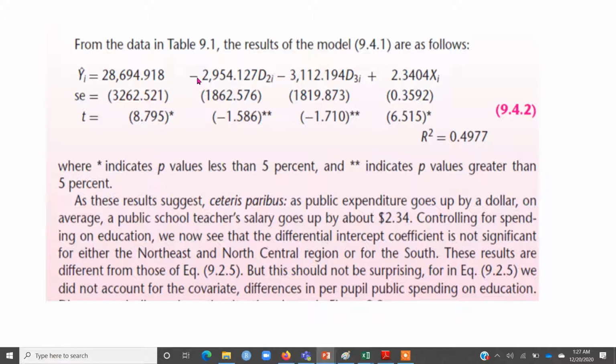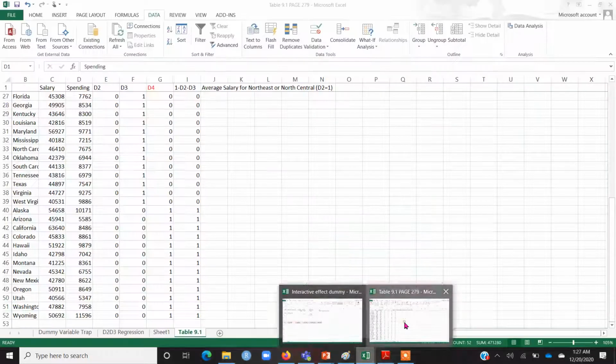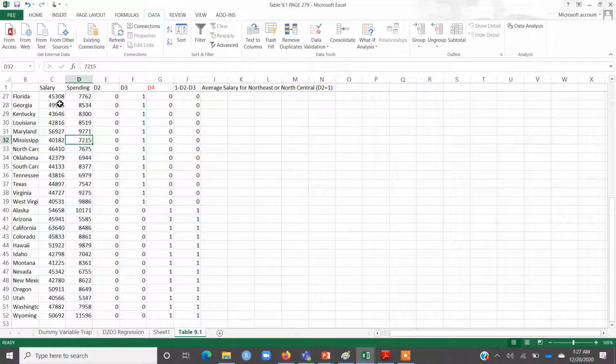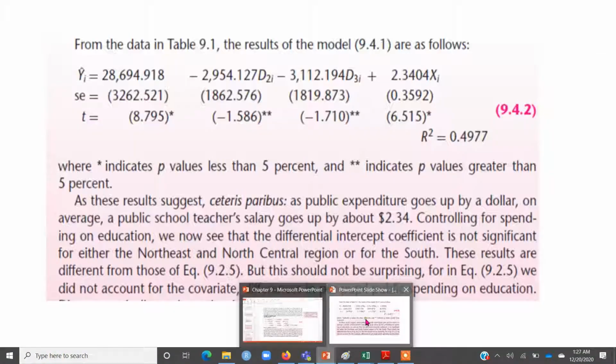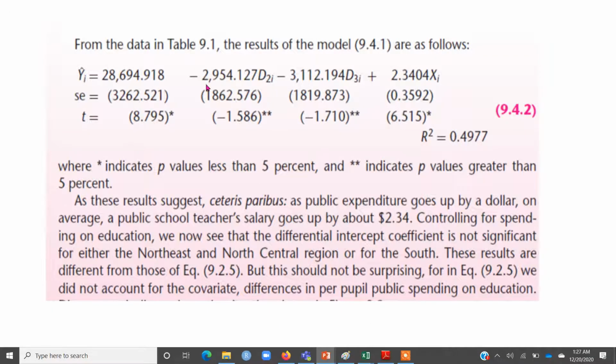because that's the same activity. You can simply choose the x variables. So based on this Excel file, just try running this regression by using salary as the y variable, and spending, d2 and d3 as your independent variables, or your x variables. You will obtain these results.